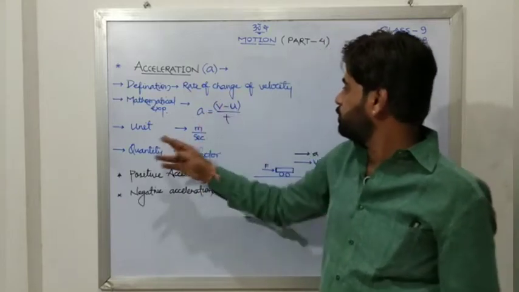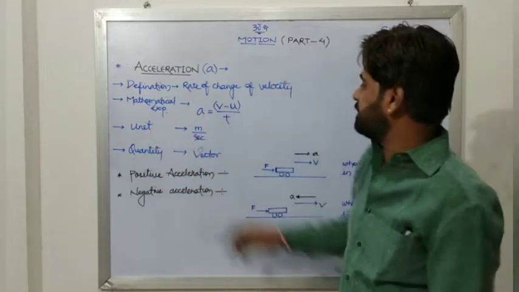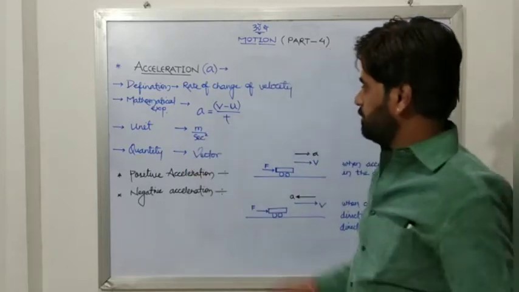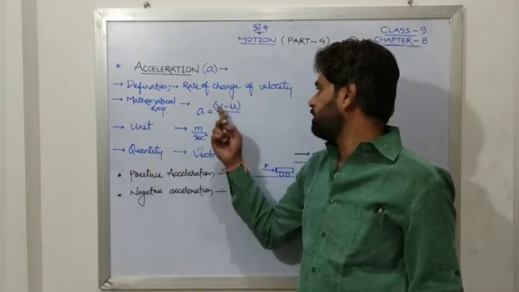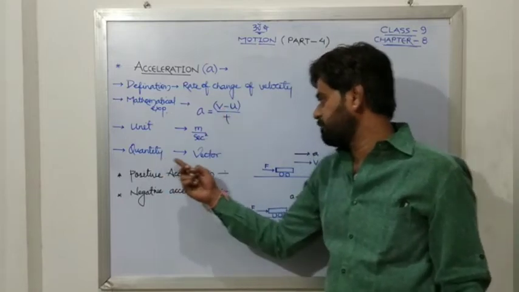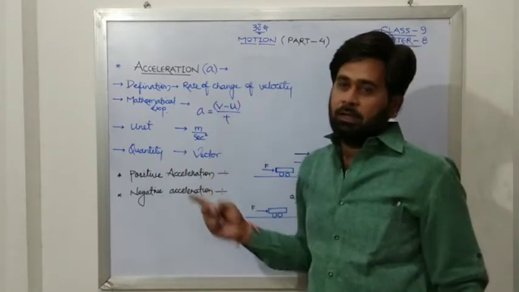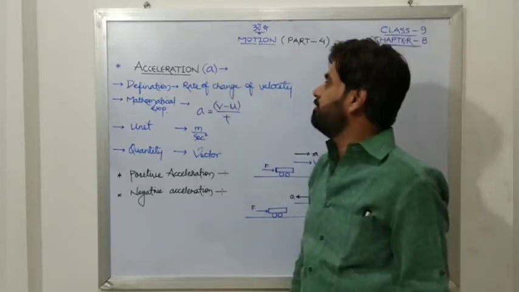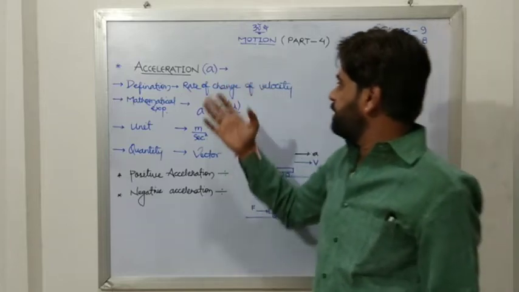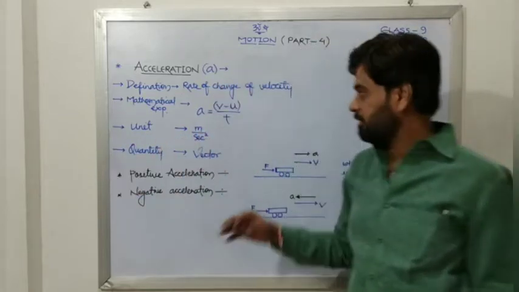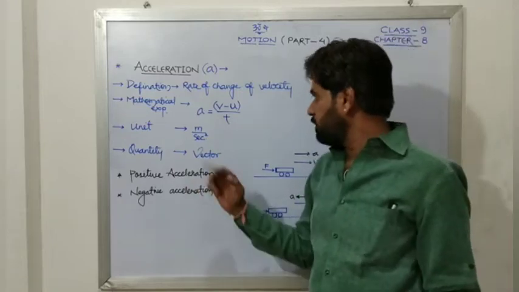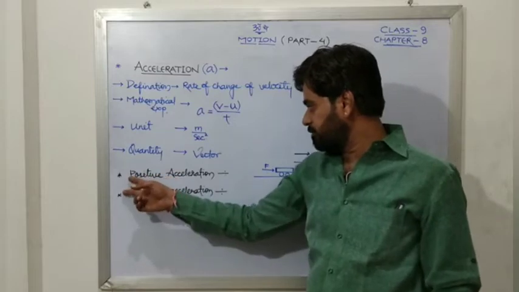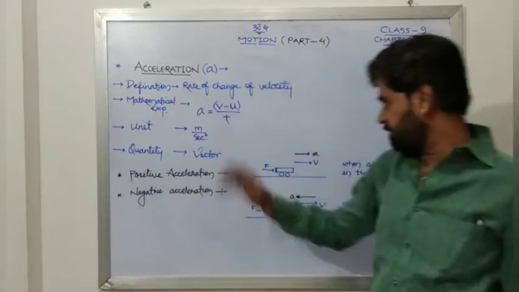Let us move to the unit of acceleration, that is meter per second square, as we have already discussed. And because we are talking about velocity, this quantity will be a vector quantity. As it is a vector quantity, it has some direction. If we assume a particular direction as positive, then the other should be the negative one. According to that, we may distinguish acceleration into two parts, positive and negative.